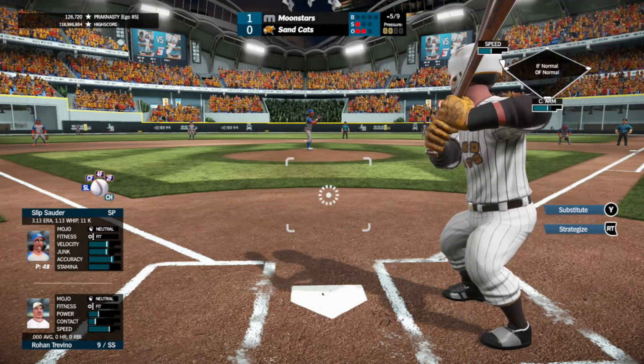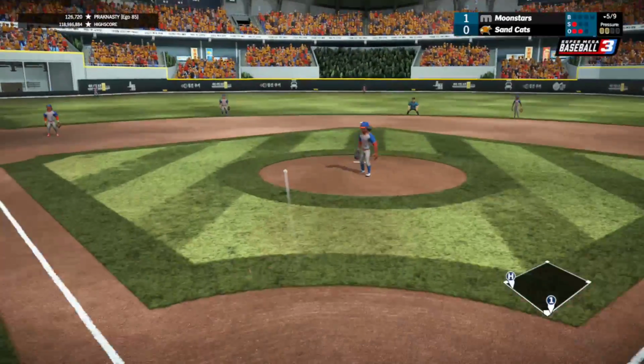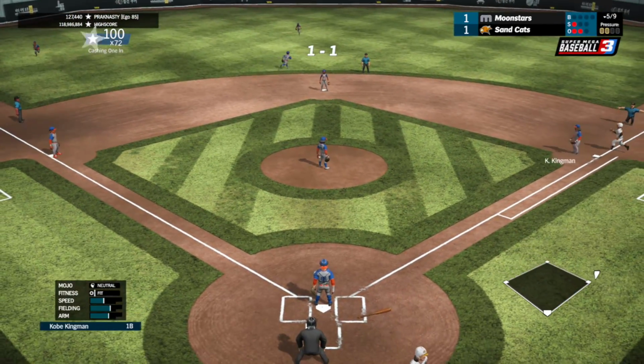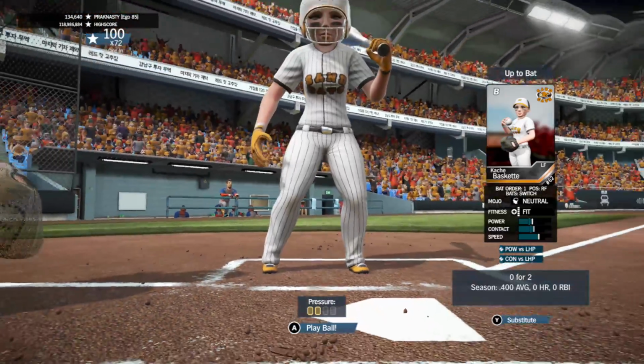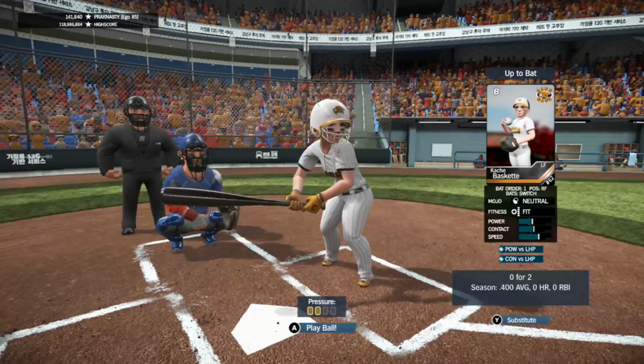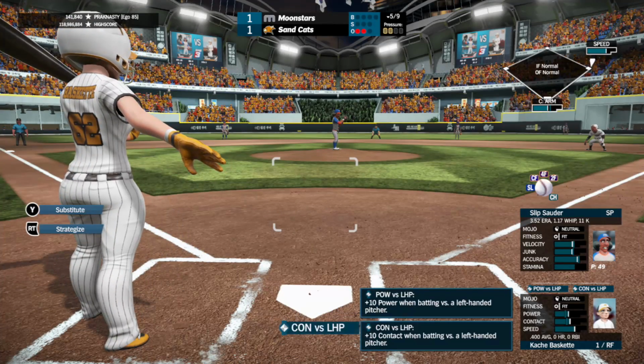Check swing, called a strike on the inner third on the slider, 0-1. Slider down, hard hit up the middle. Diving is Sports to cut it off. He has to hurry to get Trevino, though. It's an infield single. That's the first career hit for Rohan Trevino here in his second year of play. That's also his first career RBI. We're tied at 1 on the infield single.